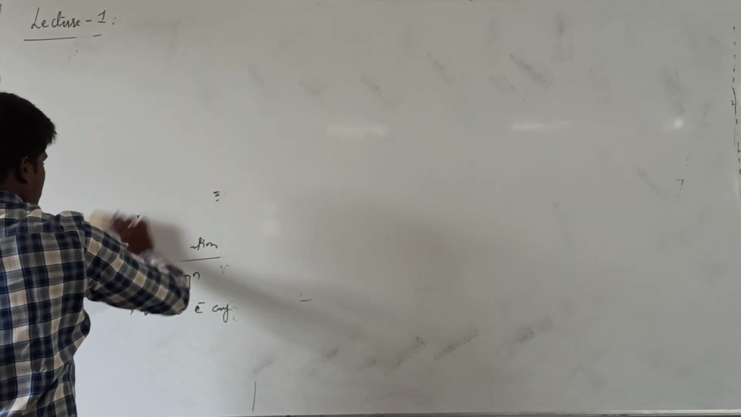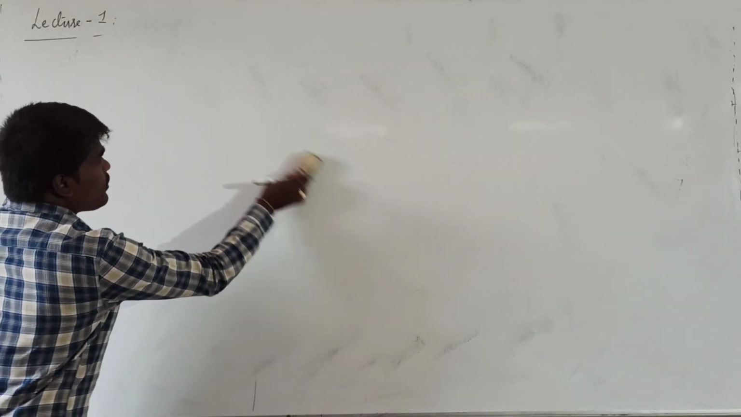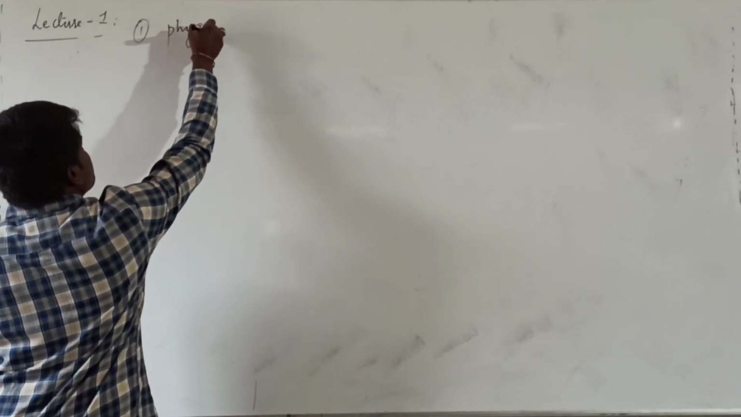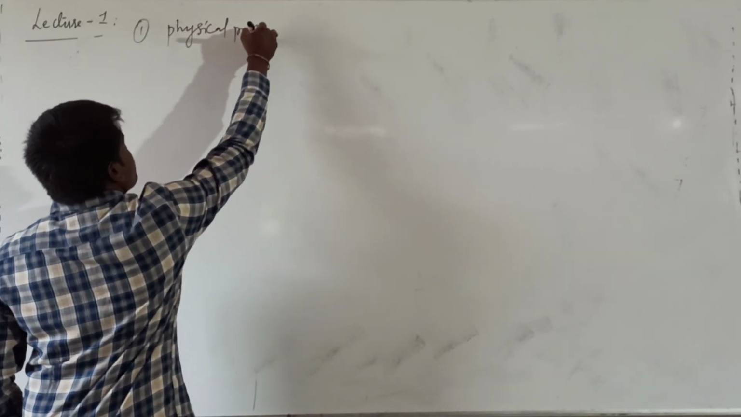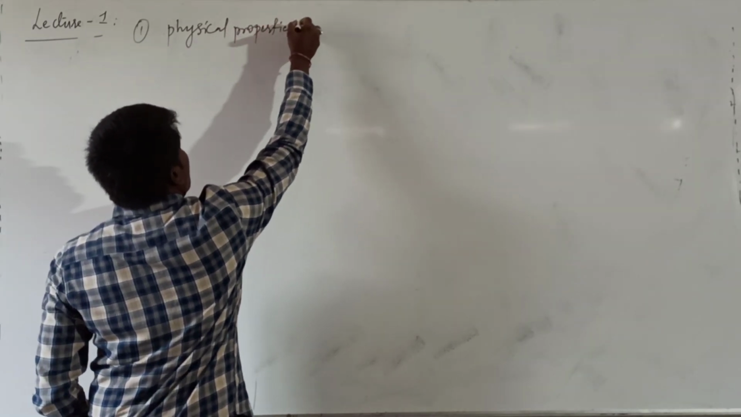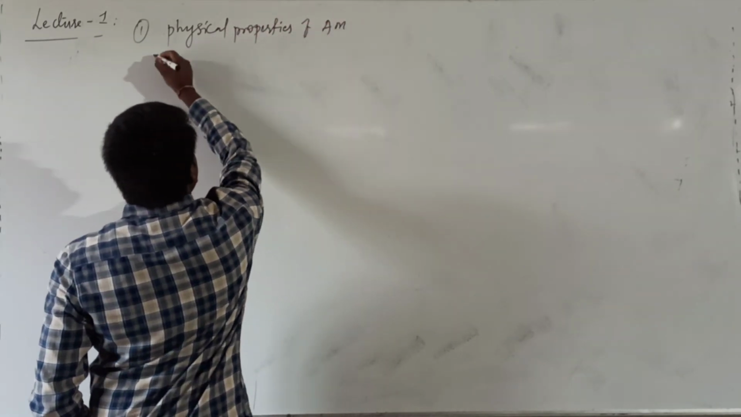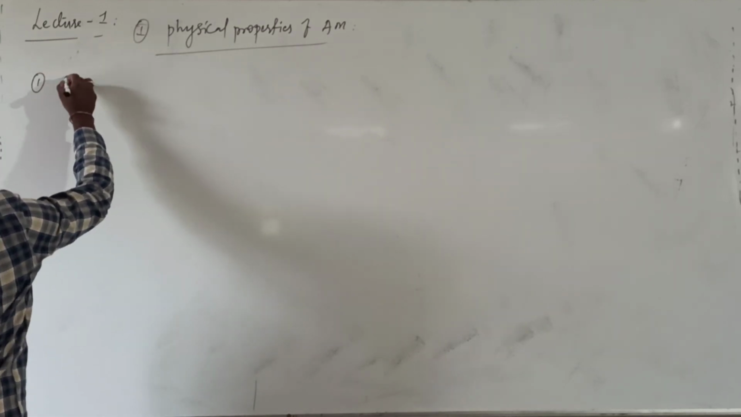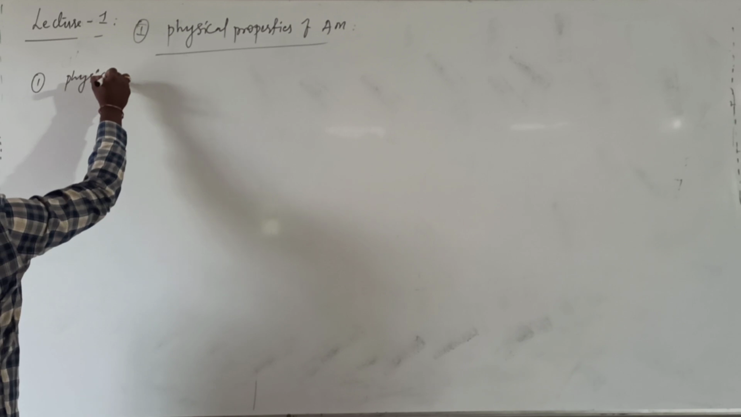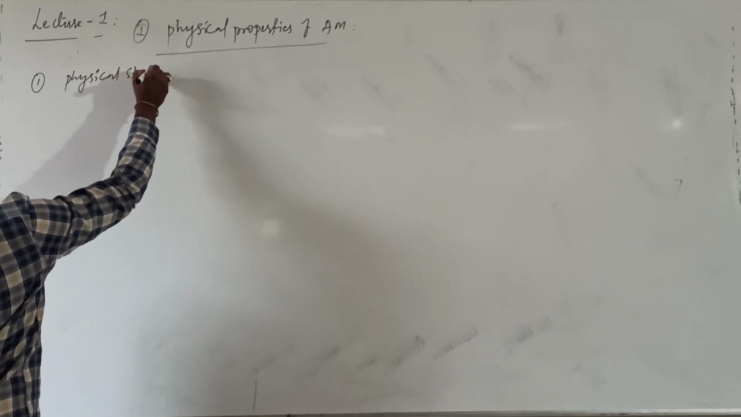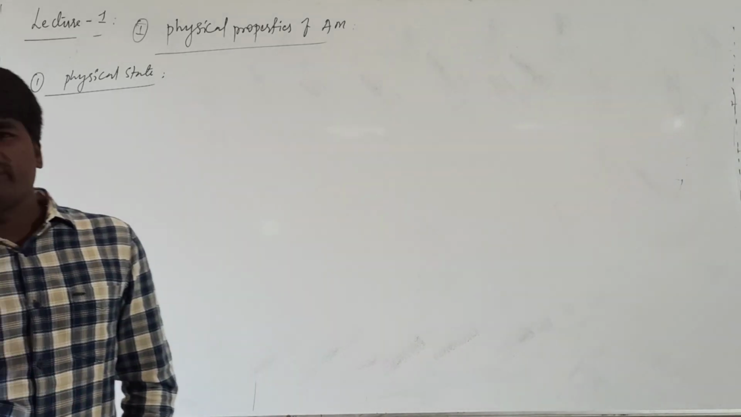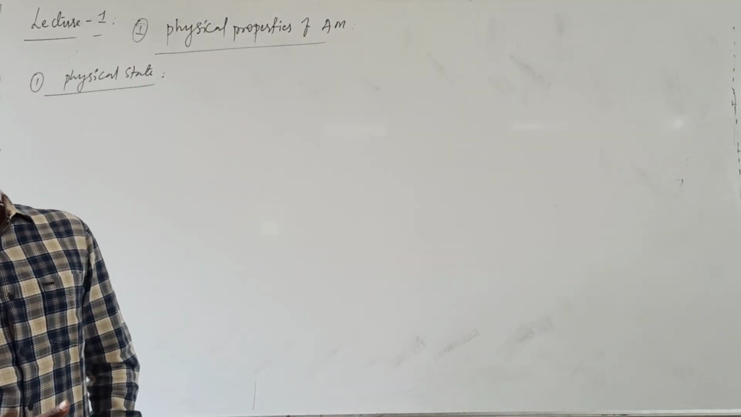Now we will discuss the general physical properties of alkali metals. First, we will talk about the physical state of alkali metals. Generally we know that all the elements of the first group are soft metals.